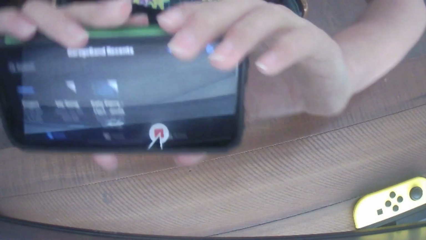And on GarageBand, it's going to be on Recents. Like that. Now from Recents, hold down on the project that you want. Scroll down until you see share. When you press share, it's gonna come up with a few share options. Press the middle one that says ringtone. Then it's gonna export it to your ringtones.